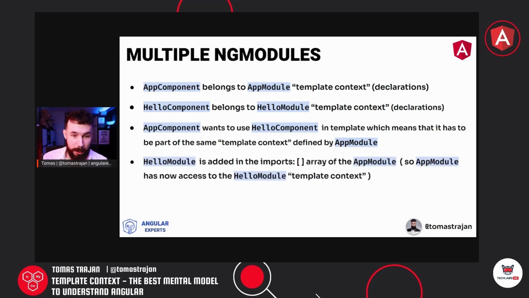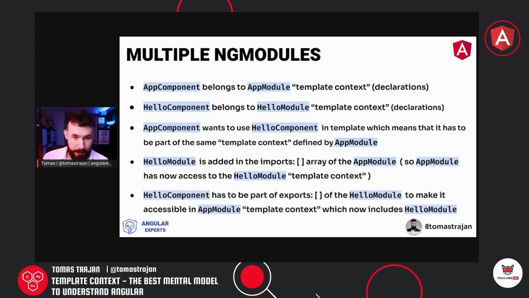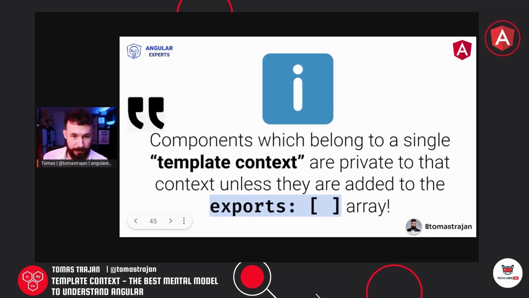And the hello module is therefore added to the imports array of the application module. So the application module now has access to the template context of the hello module. And the last part is that the hello component has to be part of the exports of the hello module to make it accessible in the application module template context, which now includes hello module.